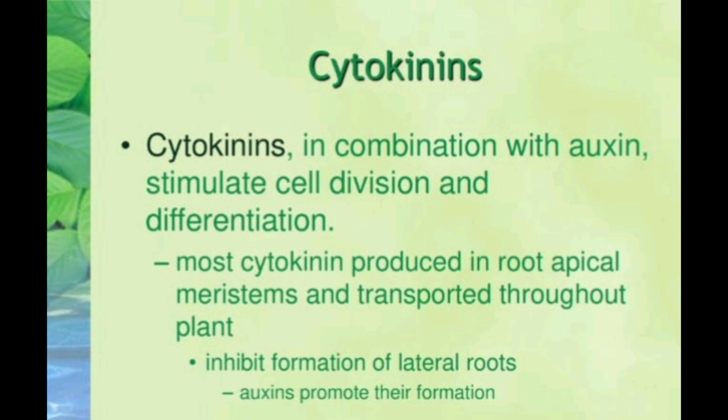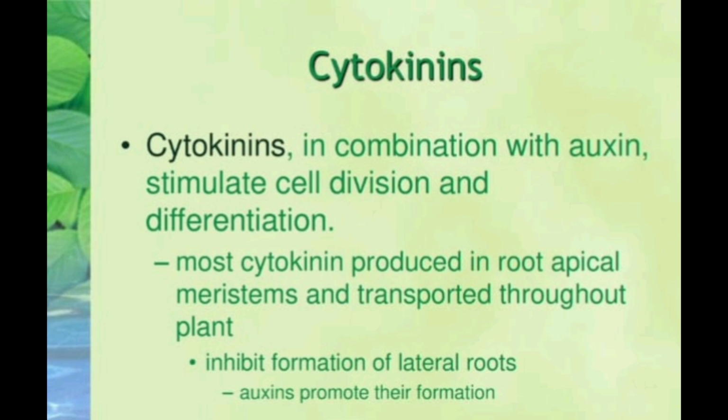Most cytokinin is produced in root apical meristems and transported throughout the plant. It also helps inhibit formation of lateral buds and lateral roots.